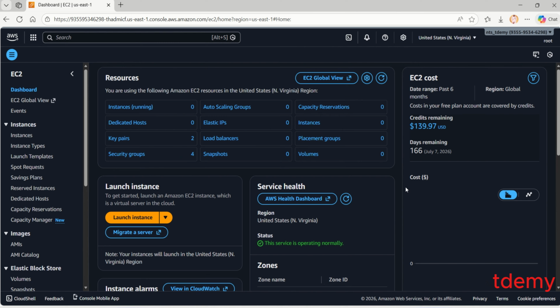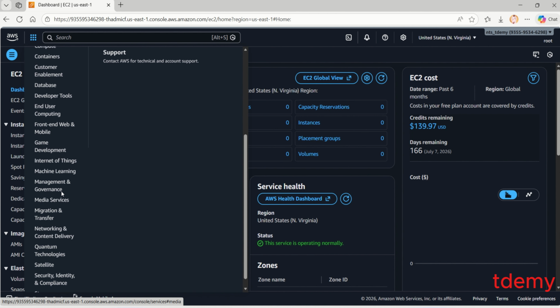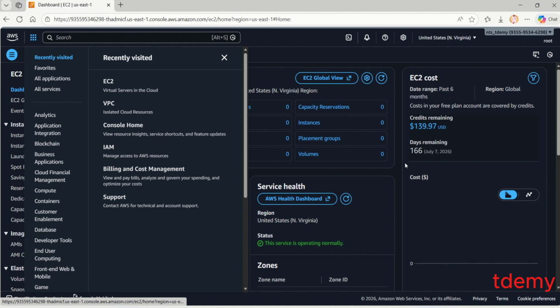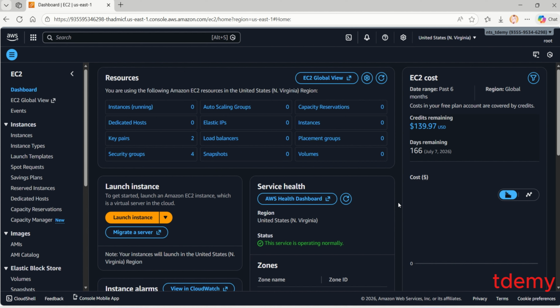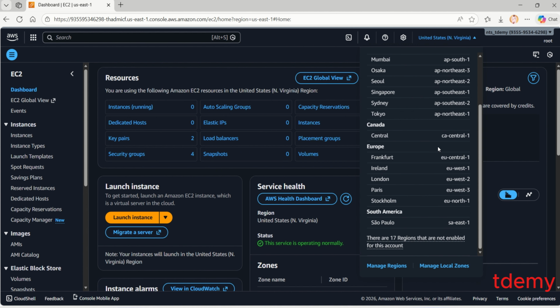After the creation of your console, you'll be deploying, launching, and creating some services in the cloud, as you can see here. These are different services, from storage, compute, security, right up to analytics. And these services will be launched or deployed in different parts of the world, which we call regions.